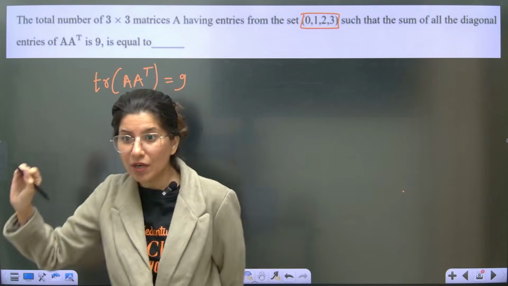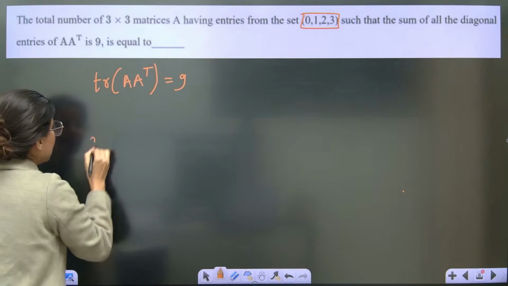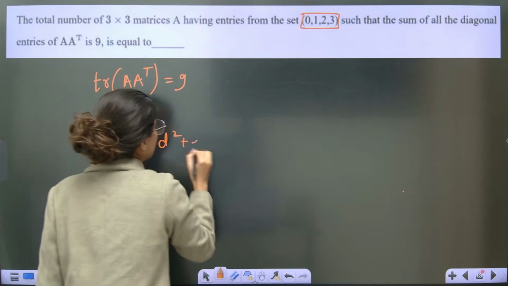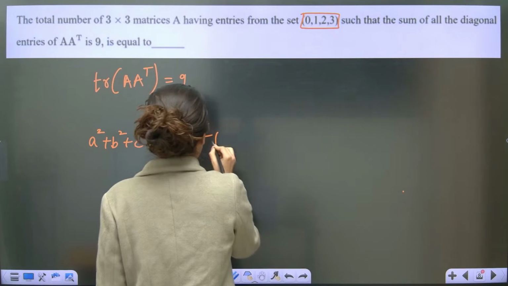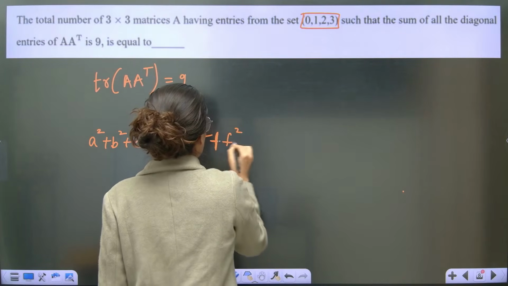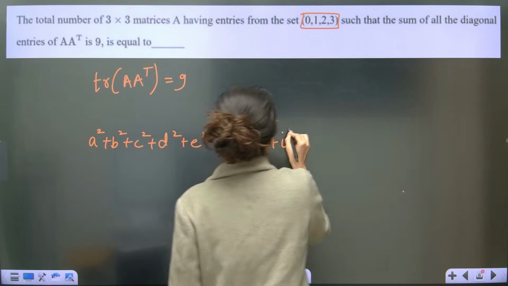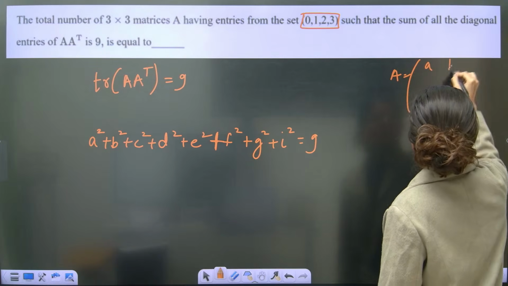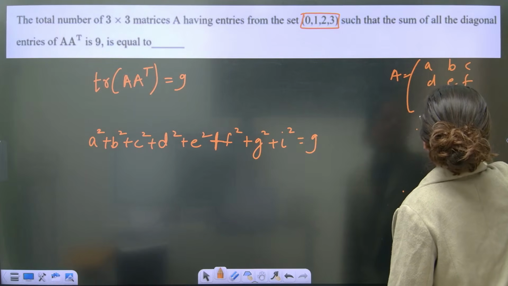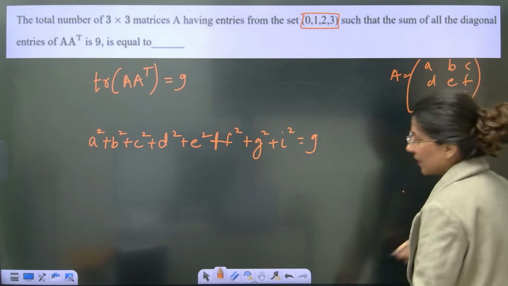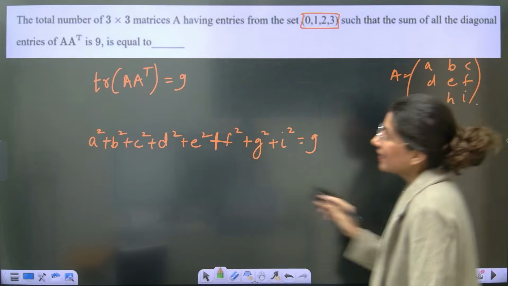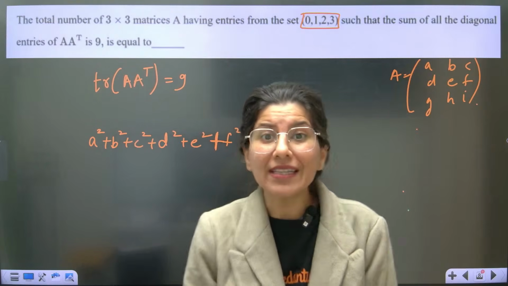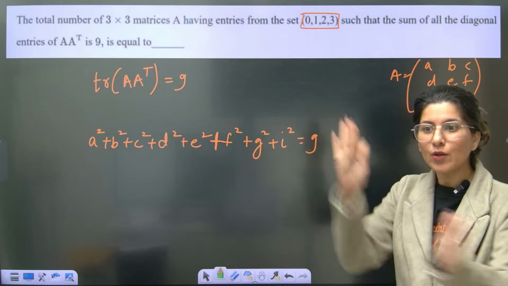So what they meant to say is, A square plus B square plus C square plus D square plus E square plus F square plus G square plus H square plus I square is equal to 9, where A, B, C, D, E, F, G, H, I are nothing but elements of the matrix A. So basically, sum of square of all the elements is given as 9. Now you have to take cases.